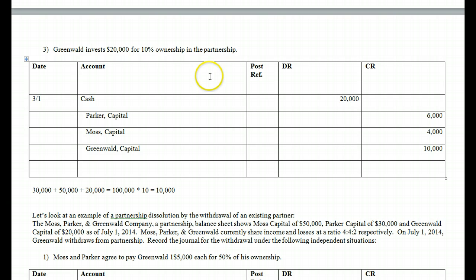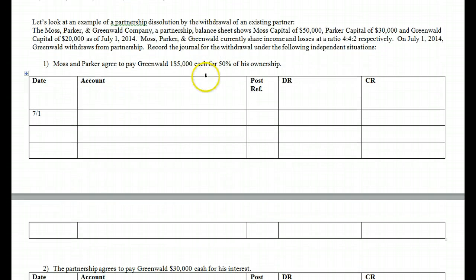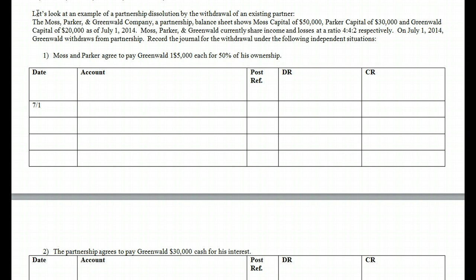All right, now let's change gears a little bit and let's talk about withdrawals. What happens when a partner decides to go in and withdraw from an existing partnership? So the Moss, Parker, and Greenwald Company, a partnership, balance sheet shows Moss capital of 50, Parker capital of 30, and Greenwald capital of 20 as of July 1st, 2014. Moss, Parker, and Greenwald currently share income and losses at a ratio of 4 to 4 to 2 respectively. On July 1st, 2014, Greenwald withdraws from the partnership. Record the journal for the withdrawal under each of the following independent situations.